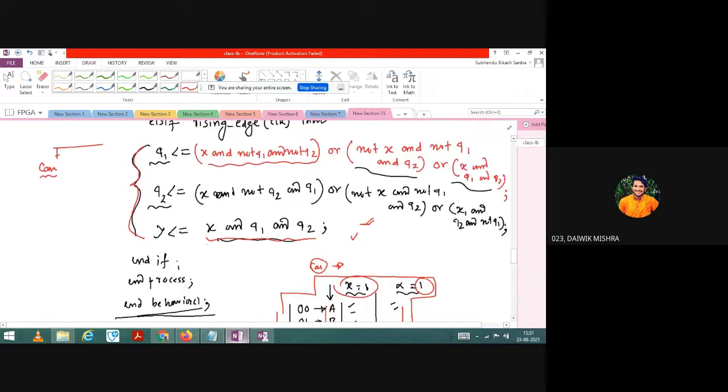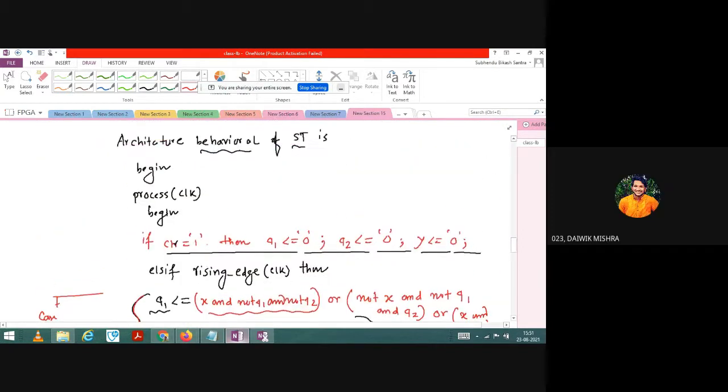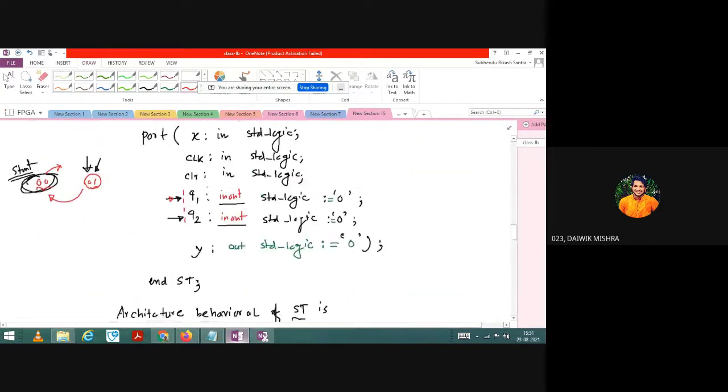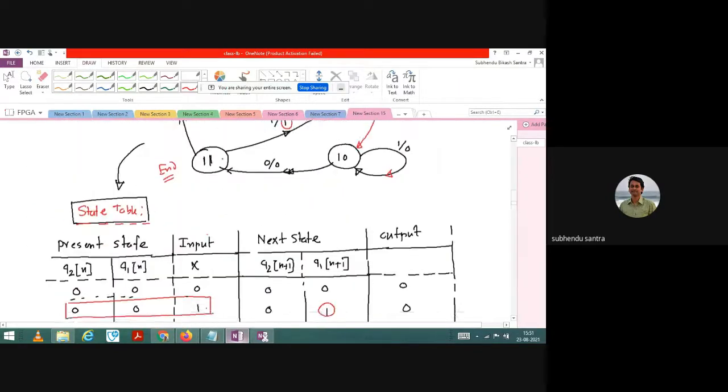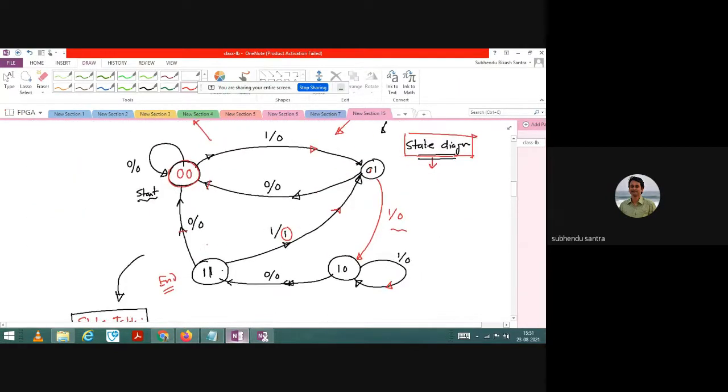Sir, in the state diagram, the output and input also depend on the conditions, right? Yeah. So what I have written here, see, from 0 0 to let us say 0 1, if input is 0, output will be 0. The state is changing, but output will be 0 if you are giving input as 1. This I am getting from one problem statement.